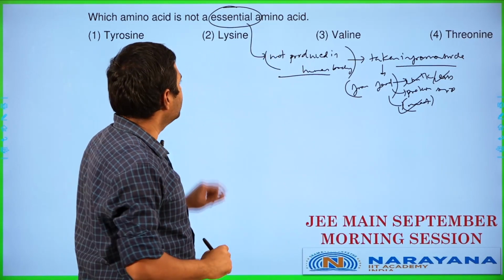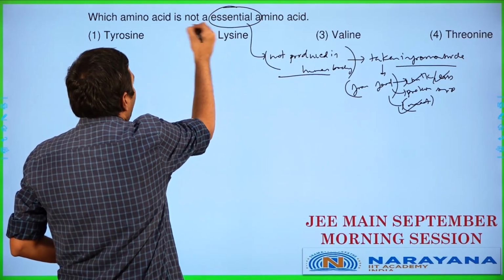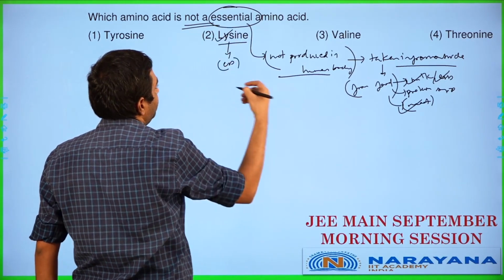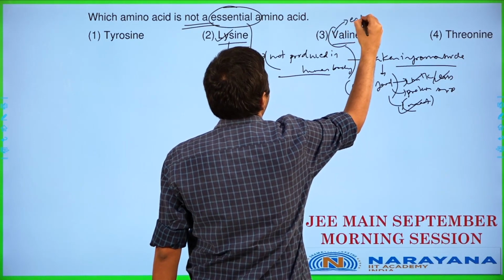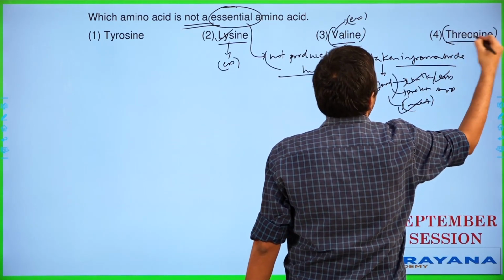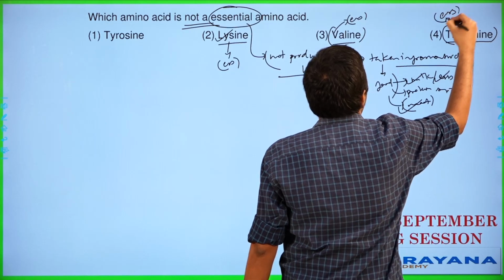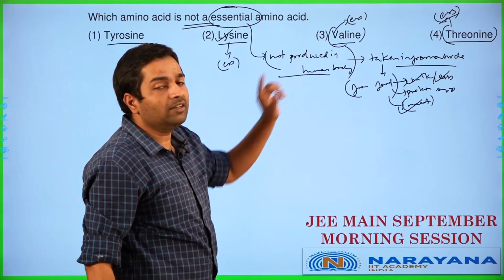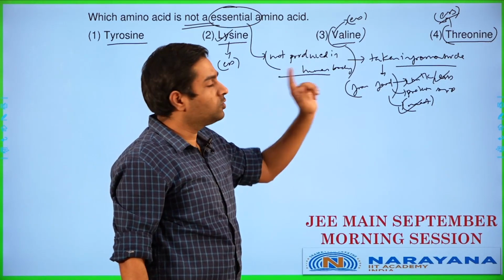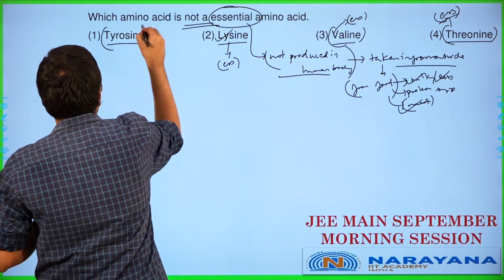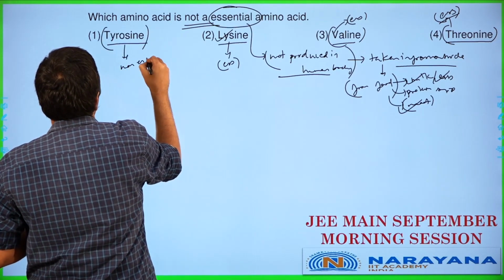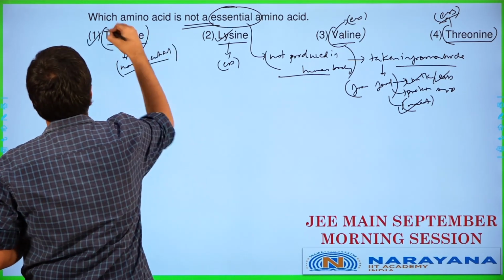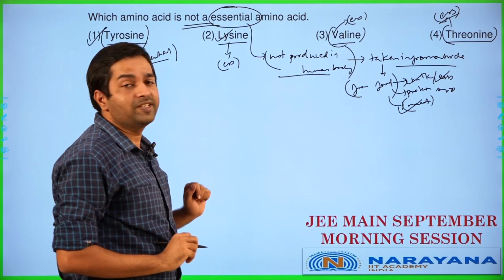Now anyway, coming back to this. So they are asking you which is not an essential amino acid. Among these here, lysine is essential, valine is essential, threonine is also going to be essential. Now among the T's over here, they have given you tyrosine. The other T amino acid, which is tryptophan, is also an essential amino acid. Tyrosine is going to be a non-essential amino acid. So they're asking you which one is not an essential amino acid. Answer is tyrosine in this particular case. So this is basically the answer for this question.